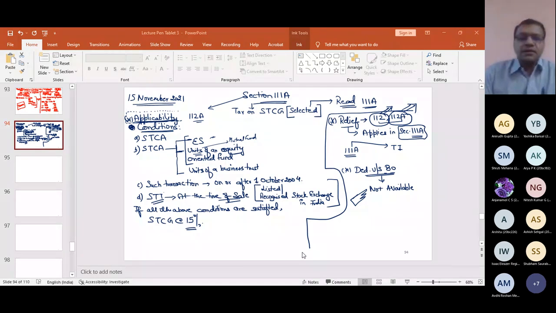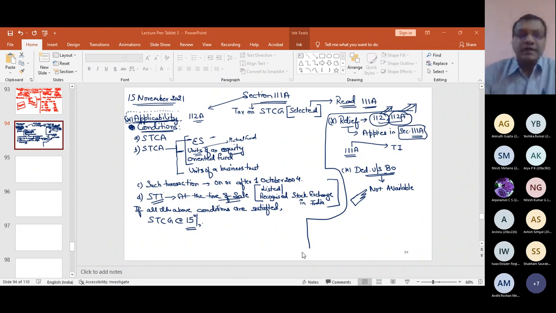Now, in section 112A, as I told you, the provisions of section 112A got changed a little bit on 1st Feb 2018, when the Finance Minister presented the budget on 1st Feb 2018, some changes were made in section 112A.